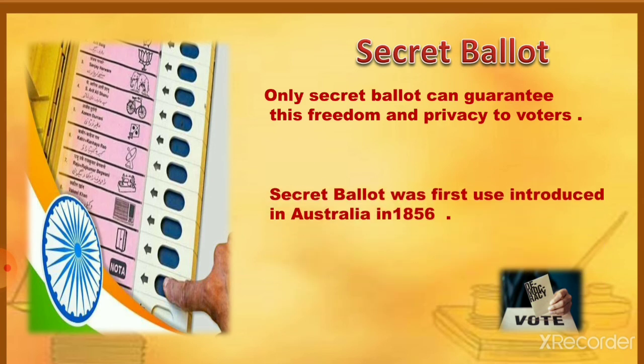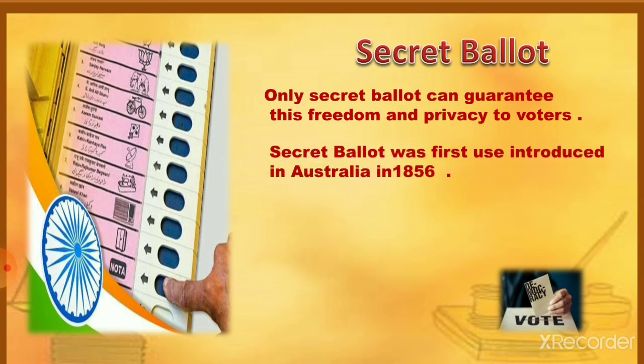Secret ballot was first introduced in Australia in 1856. Two different methods were used then. In the first one, a voter had to cross out all the candidates whom he did not want to elect. In the second method, a voter had to mark the box corresponding to the preferred candidate.